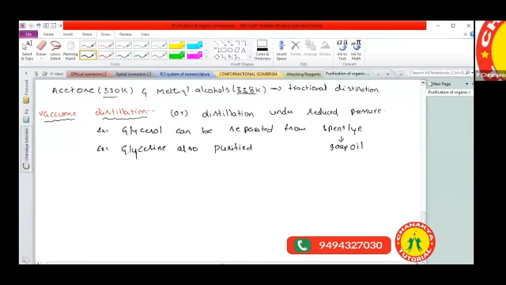Concentration of sugarcane juice. Concentration of sugarcane juice is also done by the vacuum distillation method. So now you got the clarity, all of you. Then we'll go for another method.